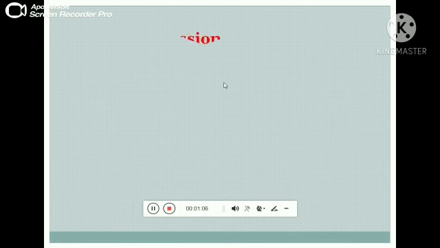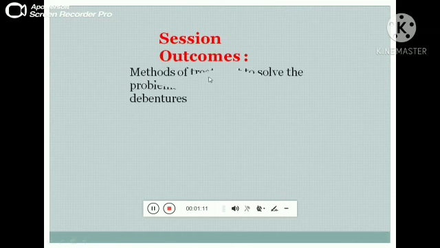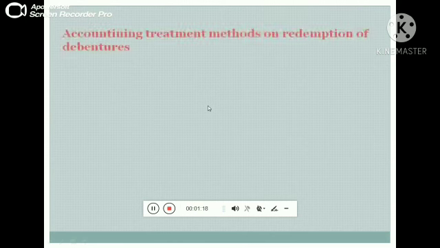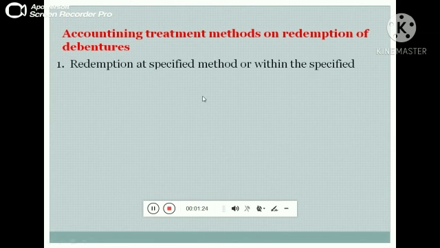What are the outcomes of this session? The methods of treatment to solve the problems on redemption of debentures. Accounting treatment methods on redemption of debentures. Number one is redemption at a specified date or within the specified date.